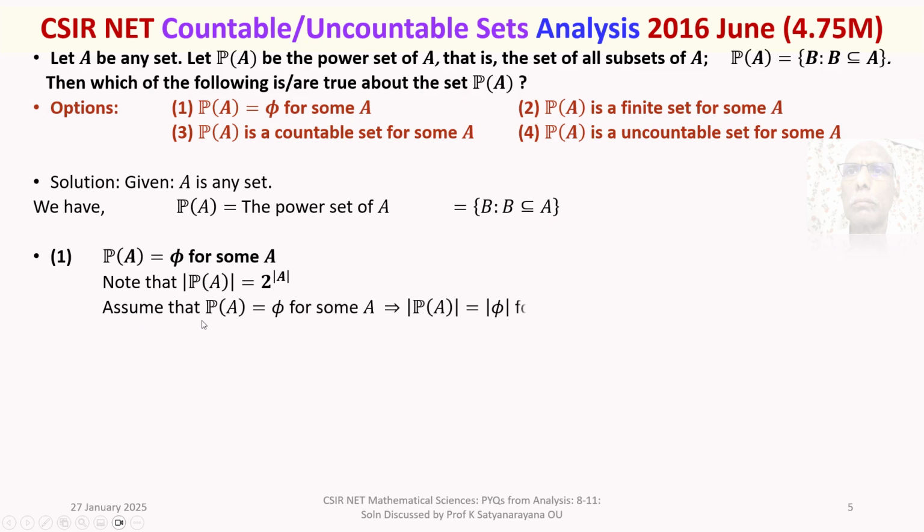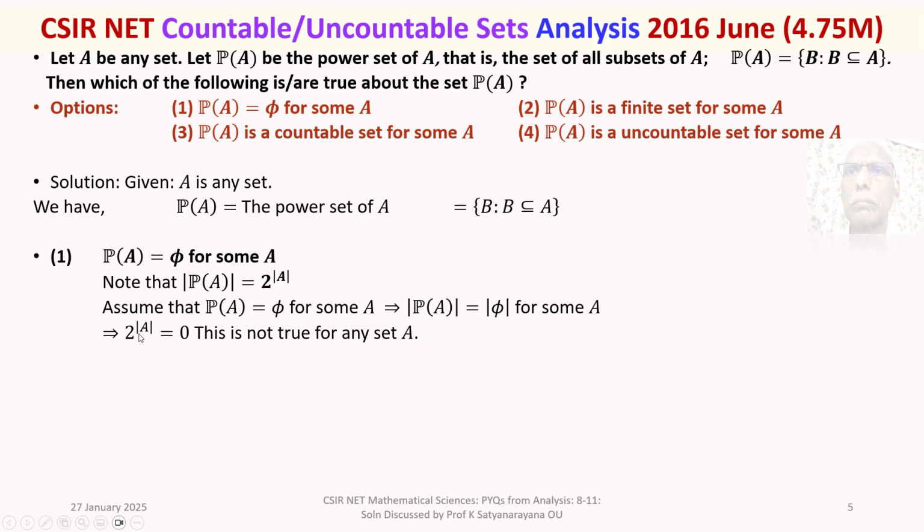Assume that power set of A is empty for some A. This will imply, taking the orders on both sides, order of P of A is equal to order of phi for some A. Order of phi is 0. This implies order of power set of A, 2 power order of A, is equal to order of phi, which is 0. And what will be the order of A? The minimum order for A is 0 when A is empty.